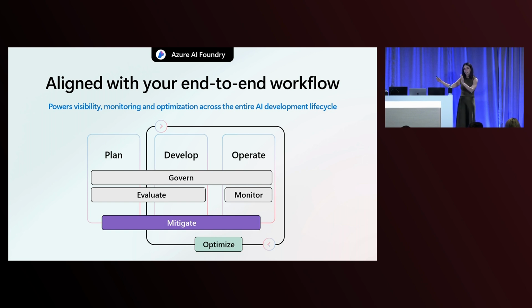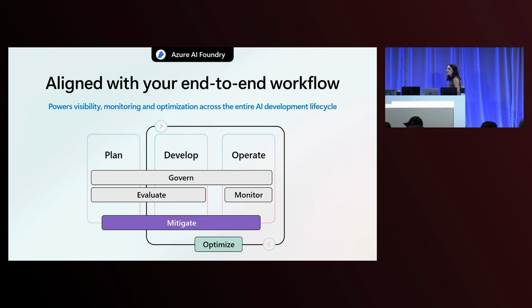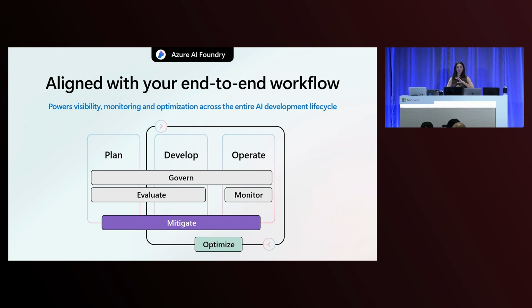And finally, it's the operate stage where you have shipped it, your users and customers are using it, and it's important to continue looking at it post-production. So we're excited because our tools really span across all of these. We have governance tools we're talking about today. We have the evaluation tools, monitoring tools. We show you a lot of different parts of optimization.